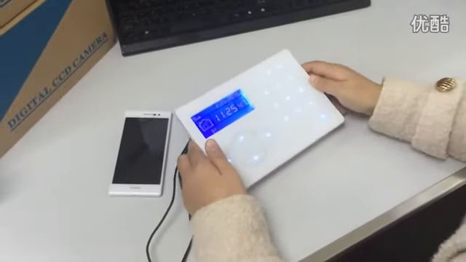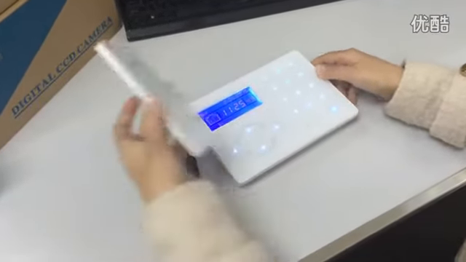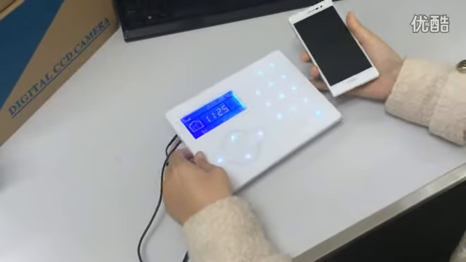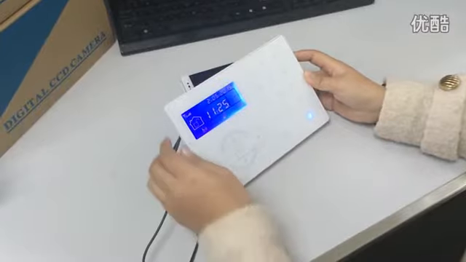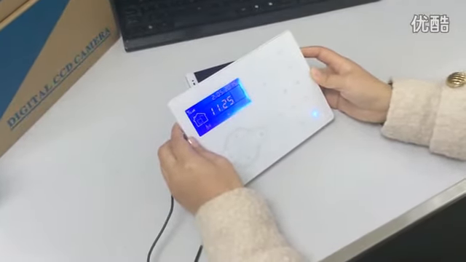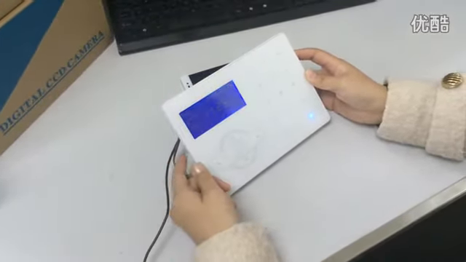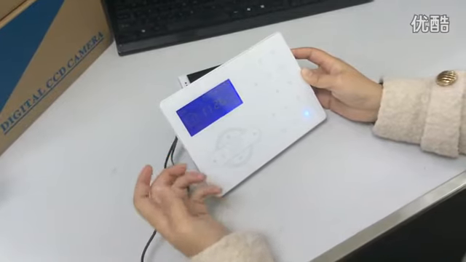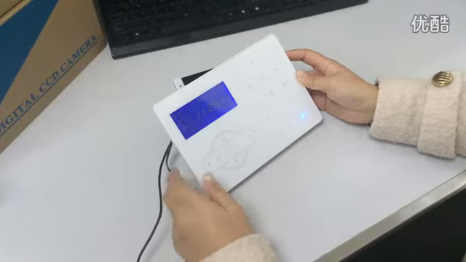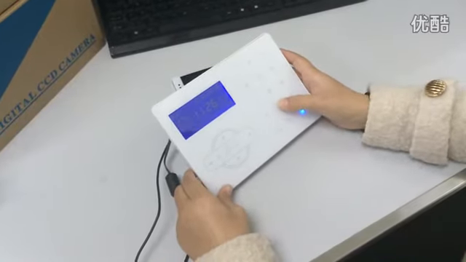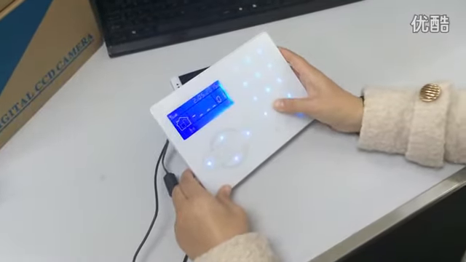Okay, we just wait for several seconds, or the mobile phone will receive the message. In that time, we'll reply to the customers' other questions. Some customers are curious about why the GSM expiring date cannot check the GSM bill cost. If you want to check the bill cost, we suggest our customers don't press the 0.